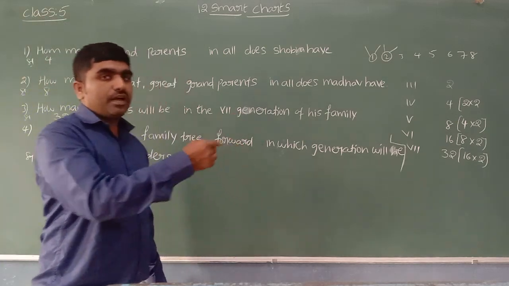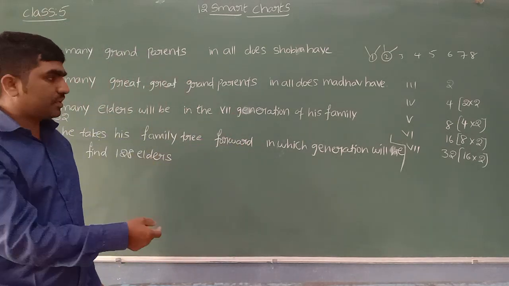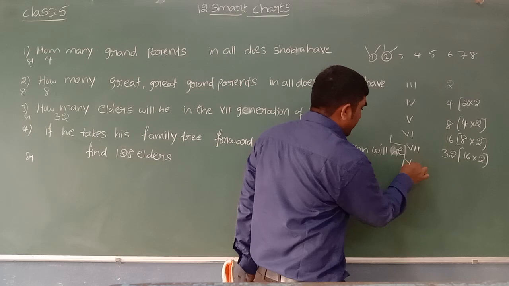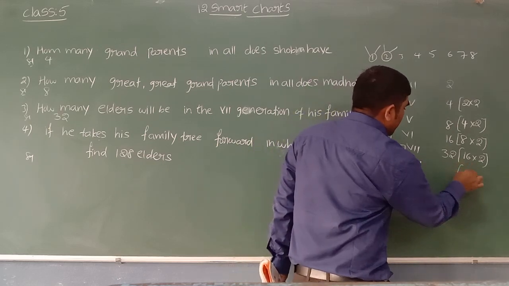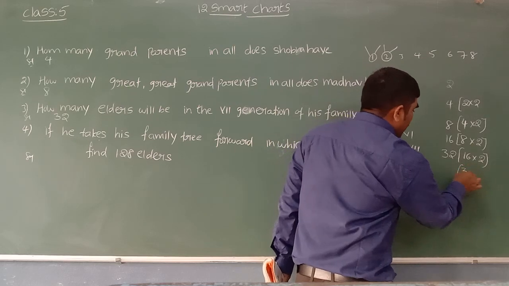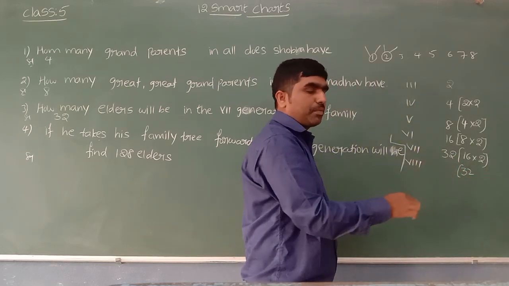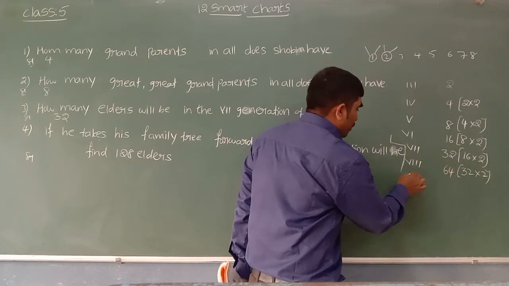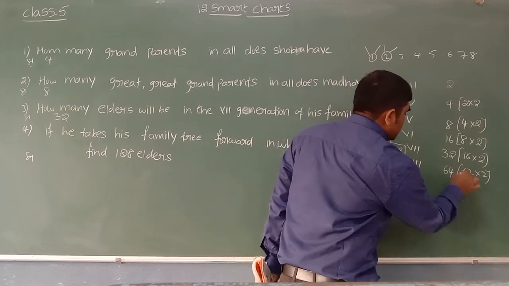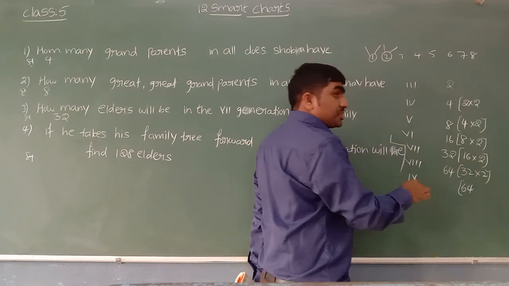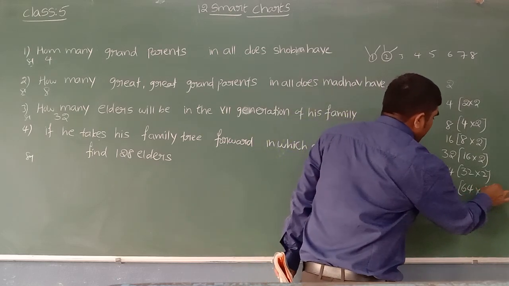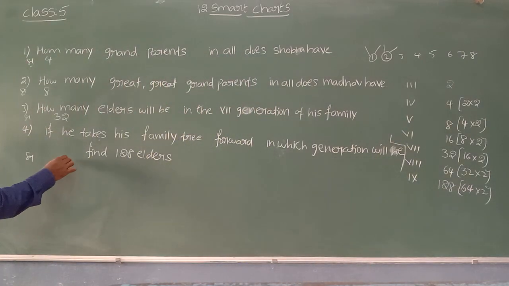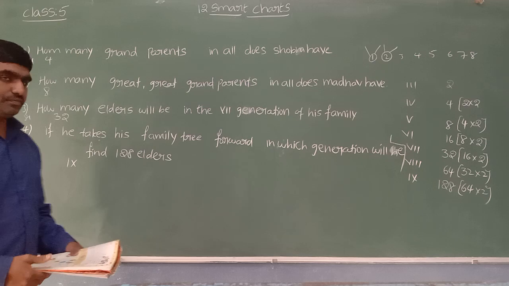So let us find elders in the next 8th and 9th generations, to know in which generation there will be 128 elders. If we go for the 8th generation, in the previous, I mean the 7th generation, we have 32. Again for 32, for each one mother and father, 32 into 2 gives us 64. You can go for the next, the 9th generation. In the previous generation we have 64. Again for 64, each one has 2, mother and father. 64 into 2, 128. Yes, children. In the 9th generation we can see there are 128 elders.